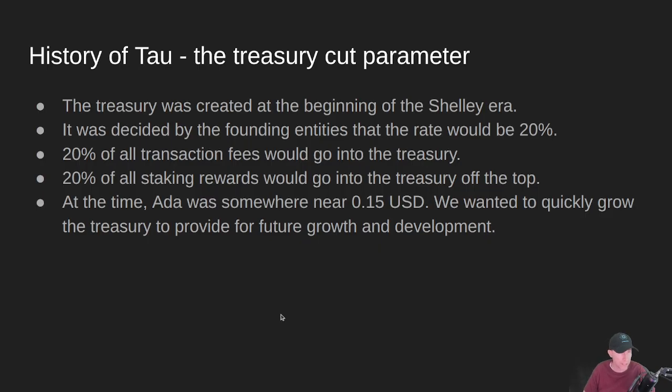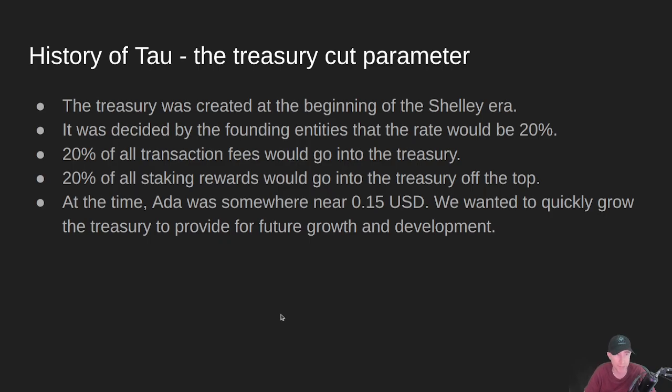The Treasury itself was created at the beginning of the Shelley era. So we moved from Byron into Shelley and the Treasury was created. It was decided by the founding entities that the rate of tax would be 20%. So 20% of all your transaction fees go into the Treasury, and also 20% of all staking rewards go into the Treasury right off the top. So every epoch, before rewards are paid out, 20% of whatever total rewards goes, boom, right into the Treasury.